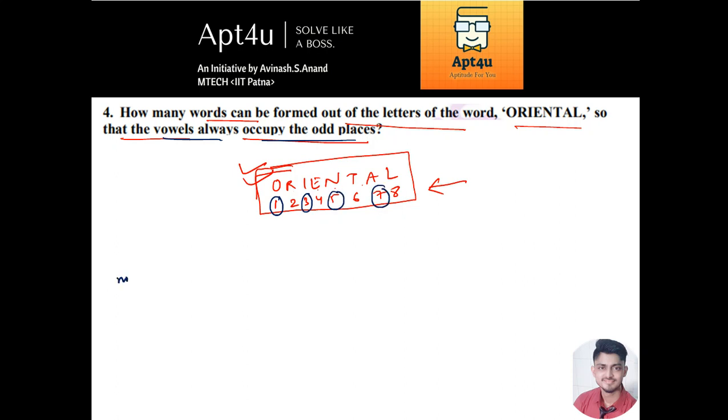So the number of odd places is equal to, not 5, sorry, 4. 1 2 3 and 4, these are the number of odd places. And the number of vowels: you have one vowel O, second vowel I, third E, fourth A. So 4. Getting the point? So first of all let us allocate the positions to the vowels.